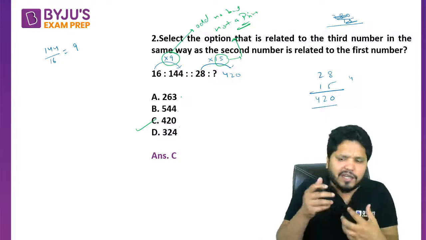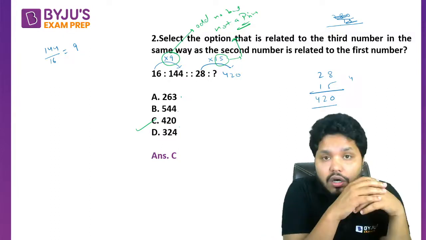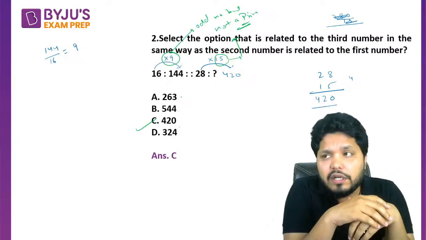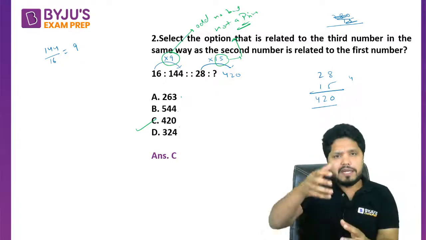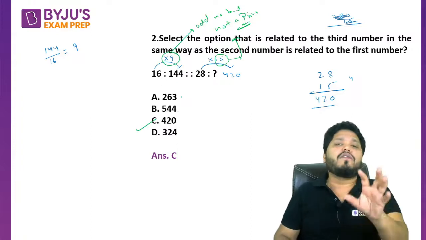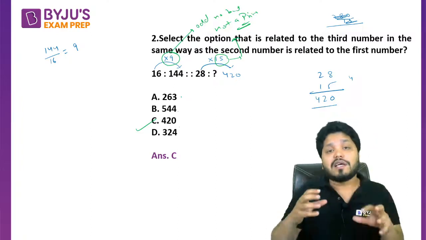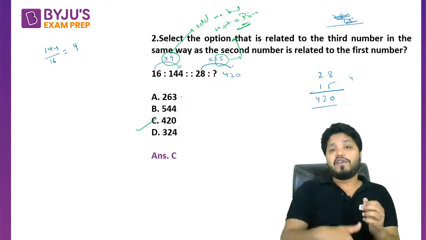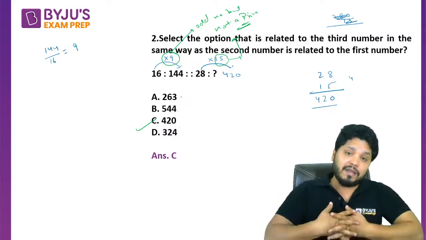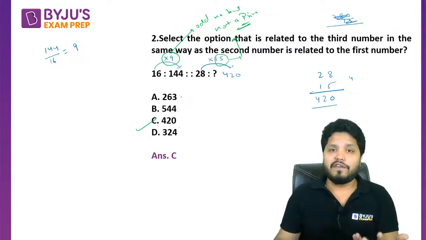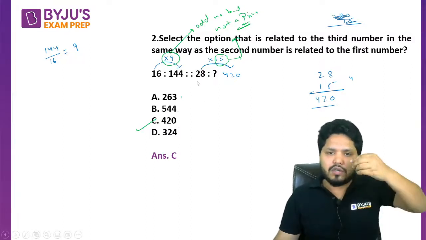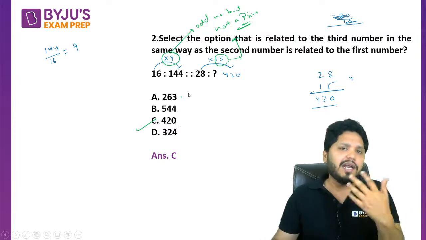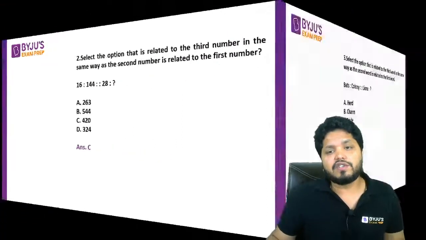So in pattern kind of question, in series kind of question, if you feel like in let's say 10-15 seconds, if you are not getting any logic, max to max 20-25 seconds, don't waste your time there, because sometimes patterns are very weird. Just like this pattern is also very weird. 16 into, we are multiplying with an odd number, that is not a prime. So once again 28 into 15 we have to do. So basically easier method is 263 divided by 28, you can do all the options, divide by 28 you can do, and you will be getting answer as C option, that is 420.